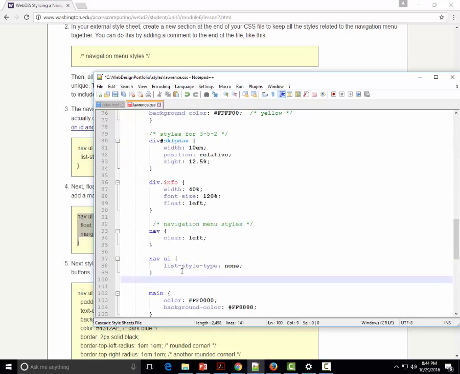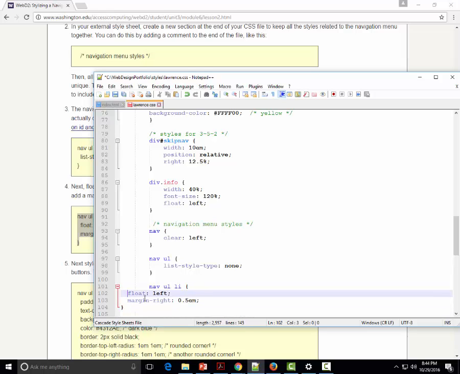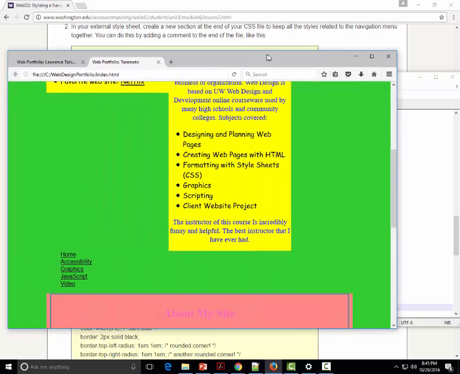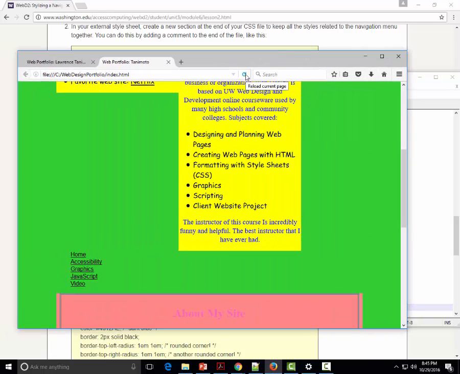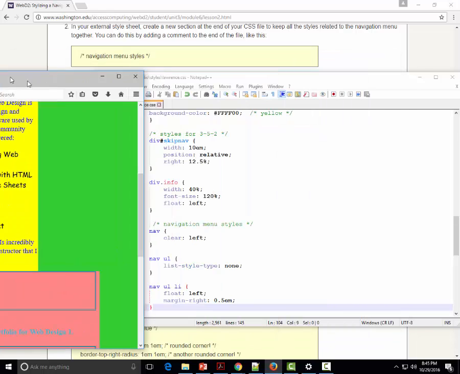This float left causes them all to appear on one line, and margin right separates all of them, like that. You can see. We bring up our page again, we refresh it, and now it looks like this. Okay, well, that might be good. It's getting a little bit better.